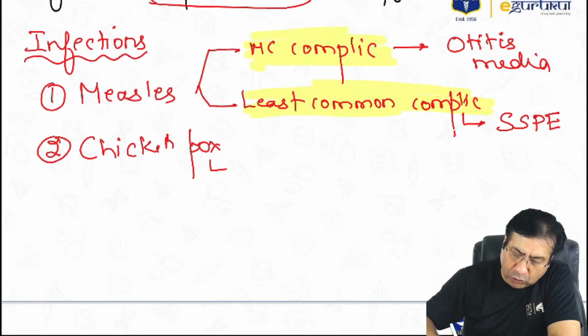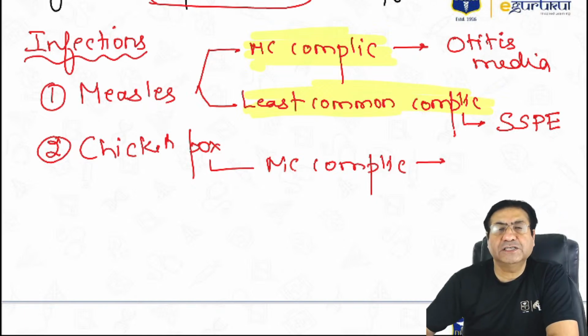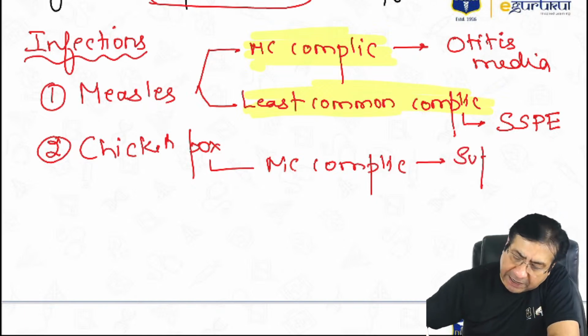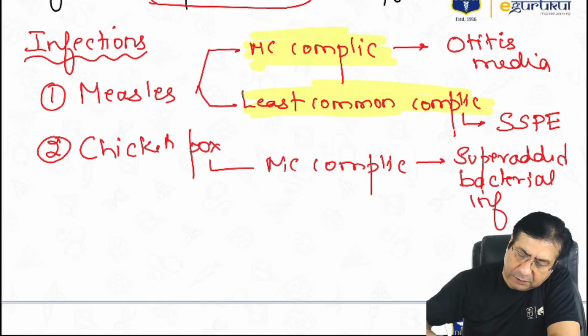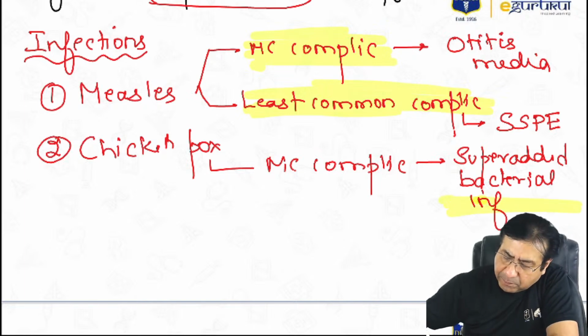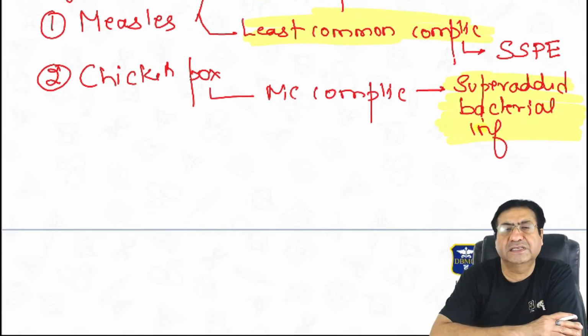Then which is the most common complication of chickenpox in children? Most common complication of chickenpox in children is superadded bacterial infections. So most common complication of chickenpox is superadded bacterial infections of the skin.